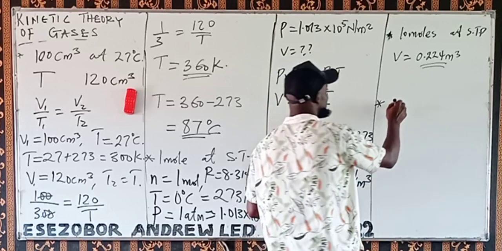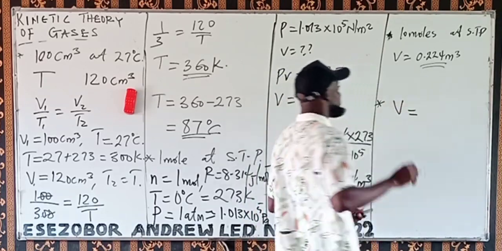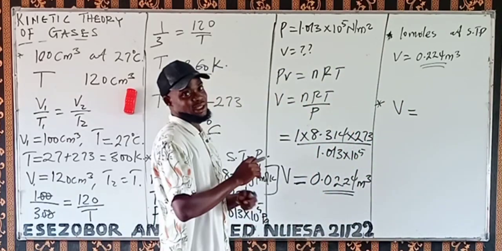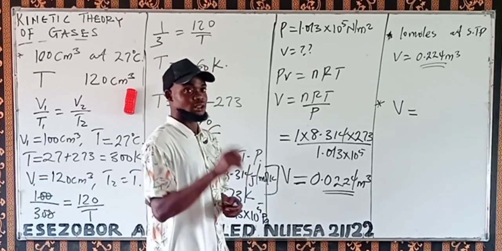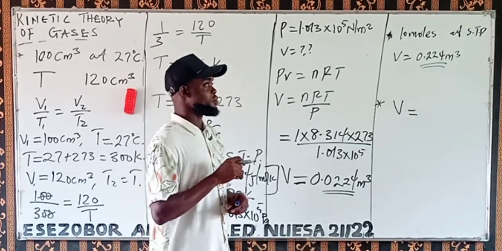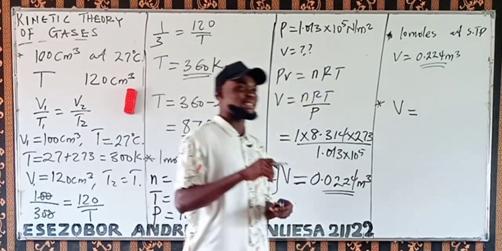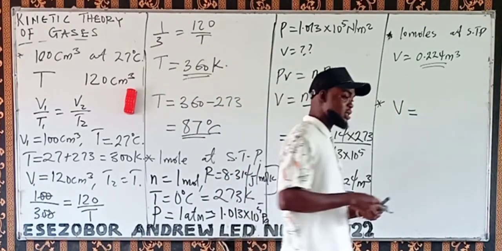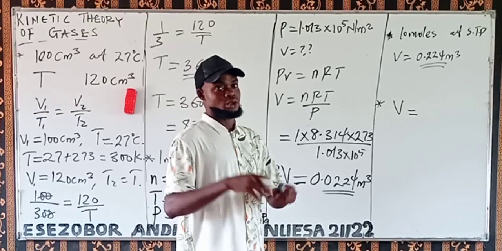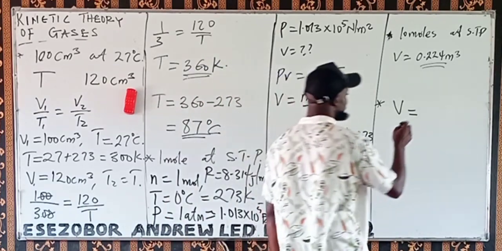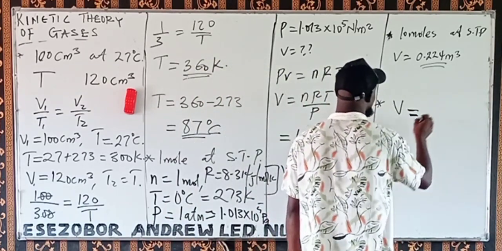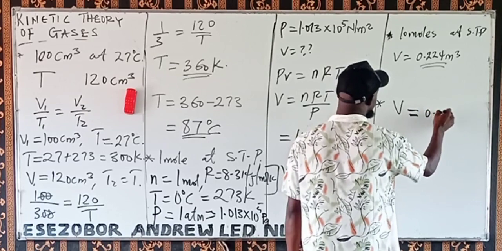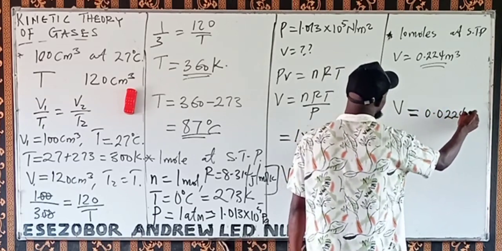So the container will be equal to 0.0224 meter cube.